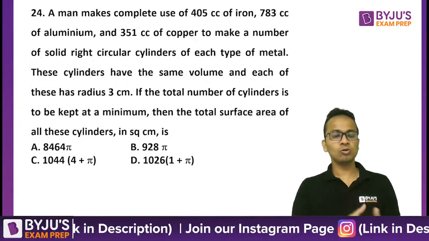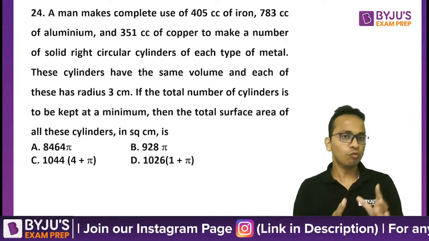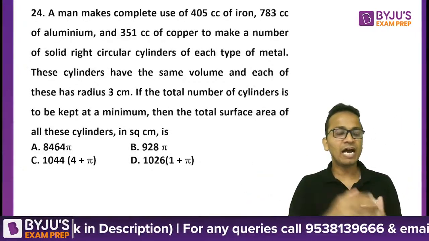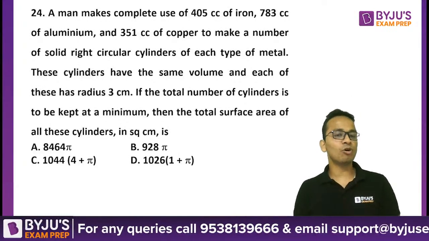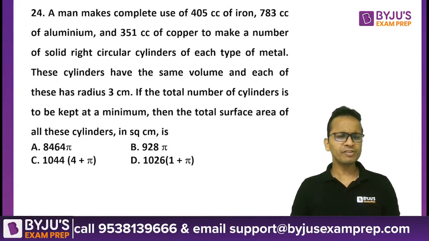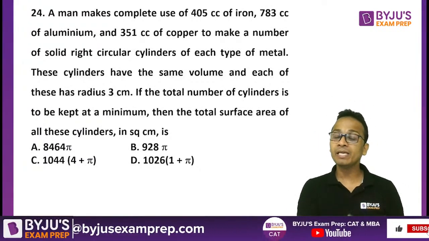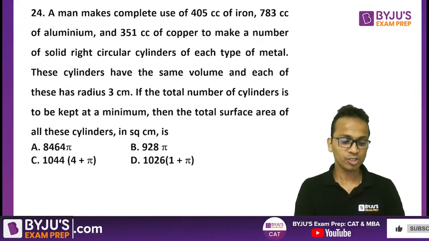If the total number of cylinders is to be kept minimum, so number of cylinders अगर minimum रखने हैं तो clearly है mind में that we have to maximize the volume. Okay. Also, after doing everything related to volume, melt करना है एक figure को, mold करना है दूसरी figure में, we have to calculate the surface area of all these figures. So definitely question will take more than 2 minutes and can be kept at second priority. Okay, fine.